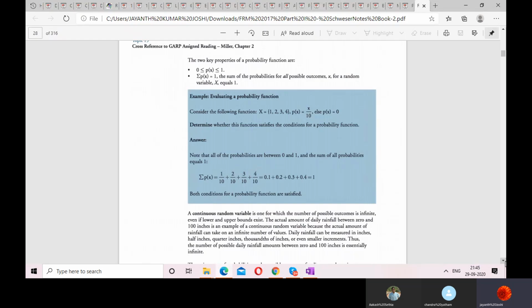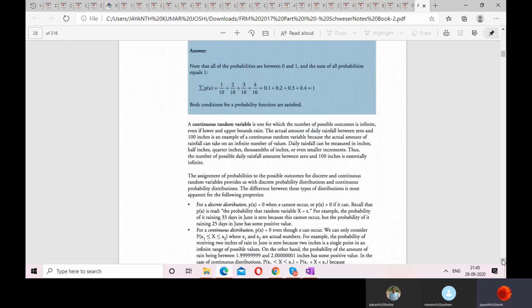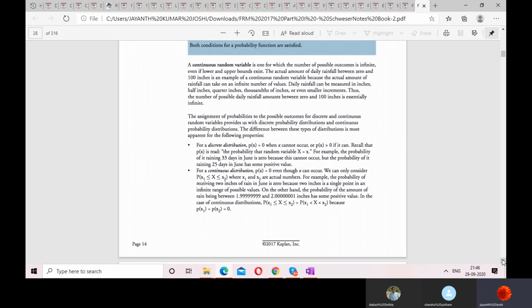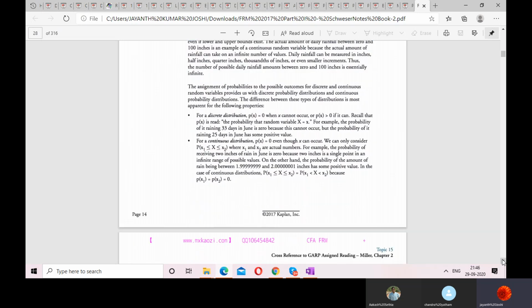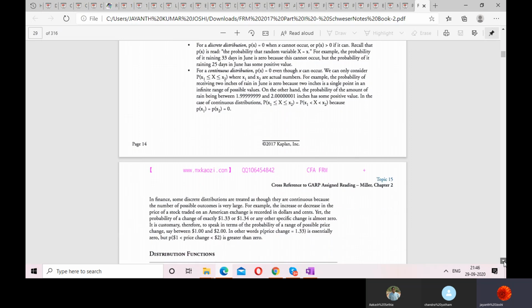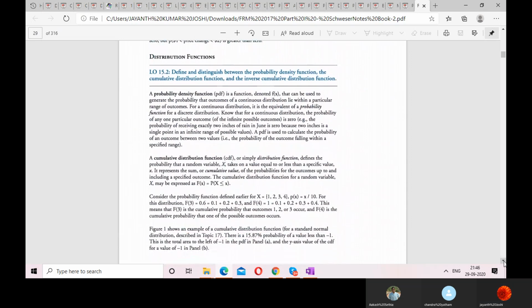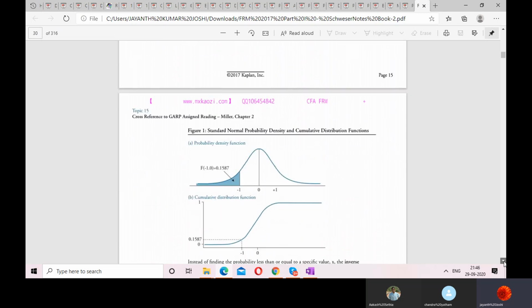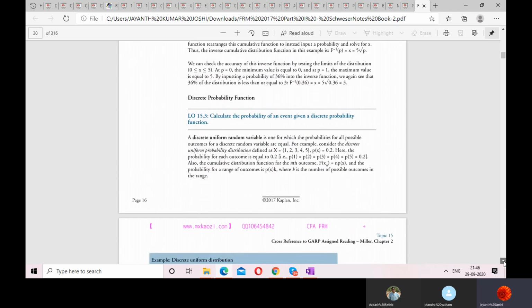Next point. I have explained to you regarding the continuous random variable. Discrete means countable, while continuous can take any value, like 1.99999992. So it can take any values. Distribution functions: the probability density function and the cumulative distribution function. These are the two functions. Let us see about them.